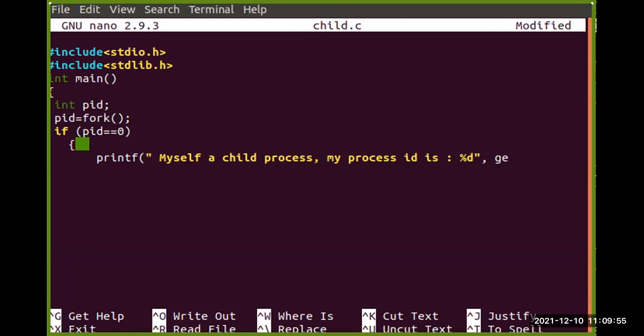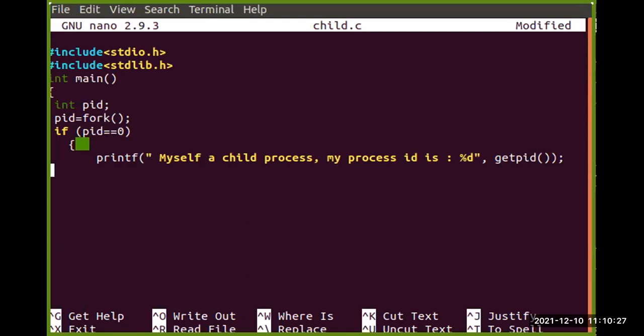Can anyone tell me what function we can use here to get the ID of a process? getpid. Fine. So I am writing getpid here. Using that getpid function, we are actually getting the ID of that particular process, right?